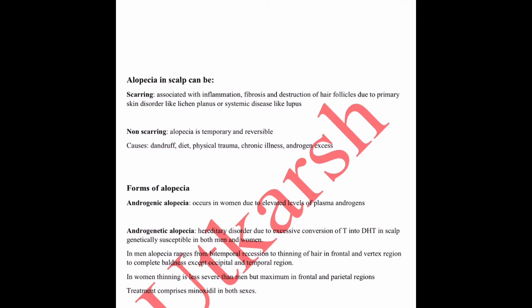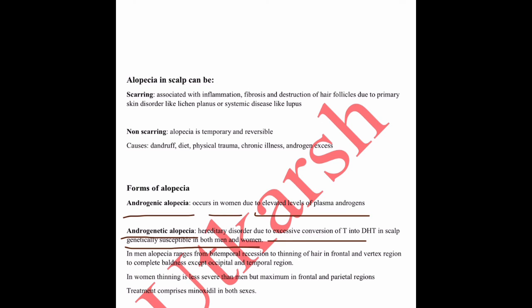Forms of alopecia. There are three different forms of alopecia: androgenic alopecia, alopecia areata, and androgenetic alopecia. Androgenic alopecia occurs in women and is due to elevated levels of plasma androgens. Androgenetic alopecia is a hereditary disorder due to excessive conversion of testosterone into dihydrotestosterone in genetically susceptible men and women, meaning it occurs in both sexes.